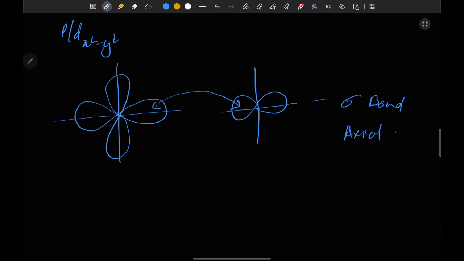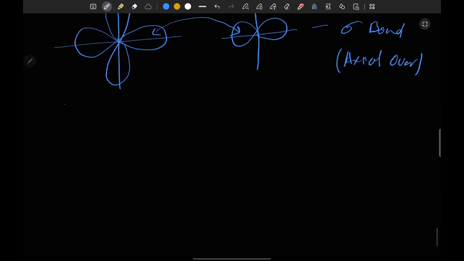Now let's make a head-on overlapping with the p orbital and d orbital.